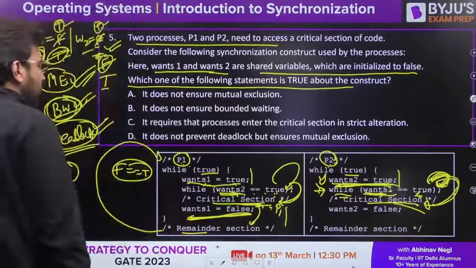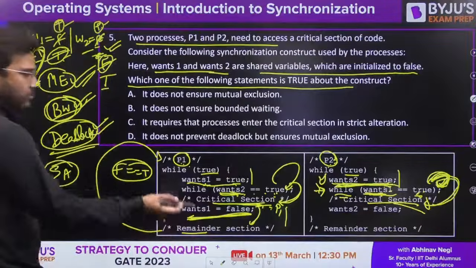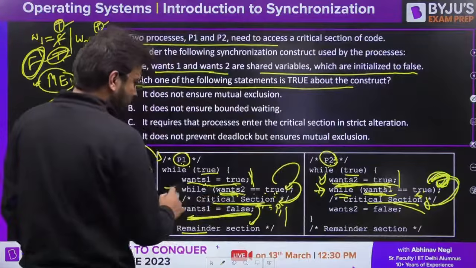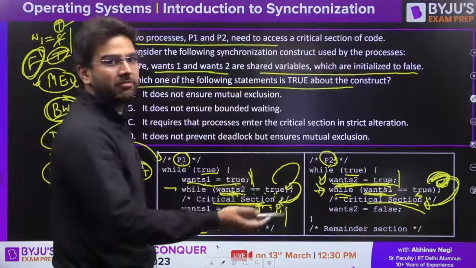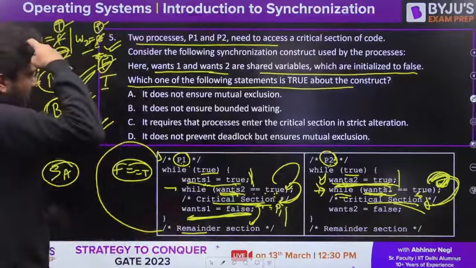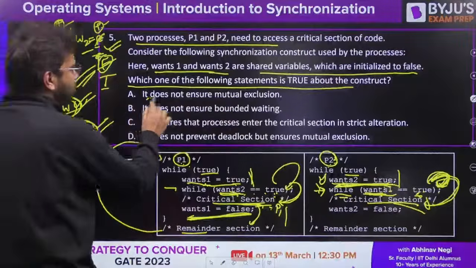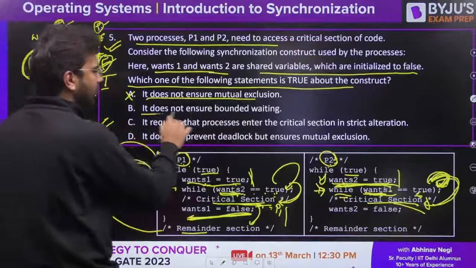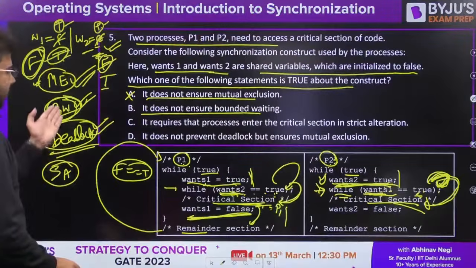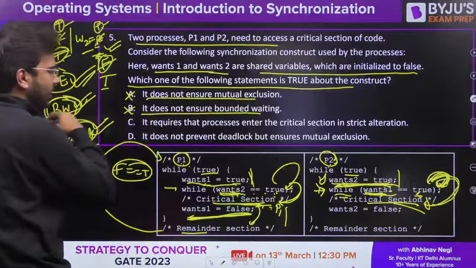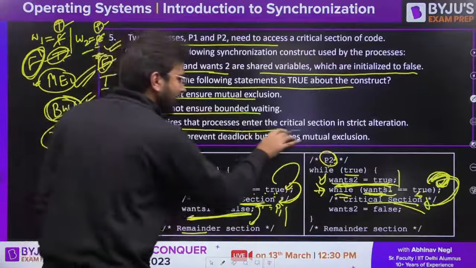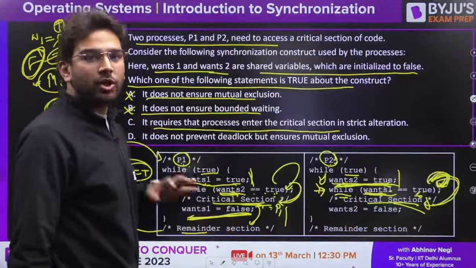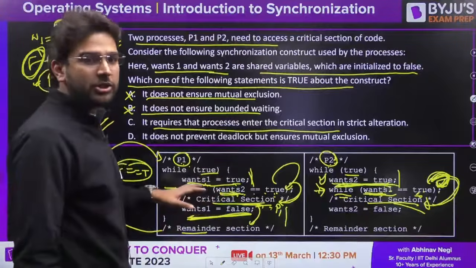Okay, so we can say deadlock is there because this will become true, preempt will become true. Both the while loops will be doing busy waiting here, deadlock is there. So let's see the options now. It does not ensure mutual exclusion. No, it ensures mutual exclusion. Incorrect. It does not ensure bounded waiting. Already proved here, bounded waiting is satisfied. Incorrect. It requires strict alternation. No, strict alternation is not there.